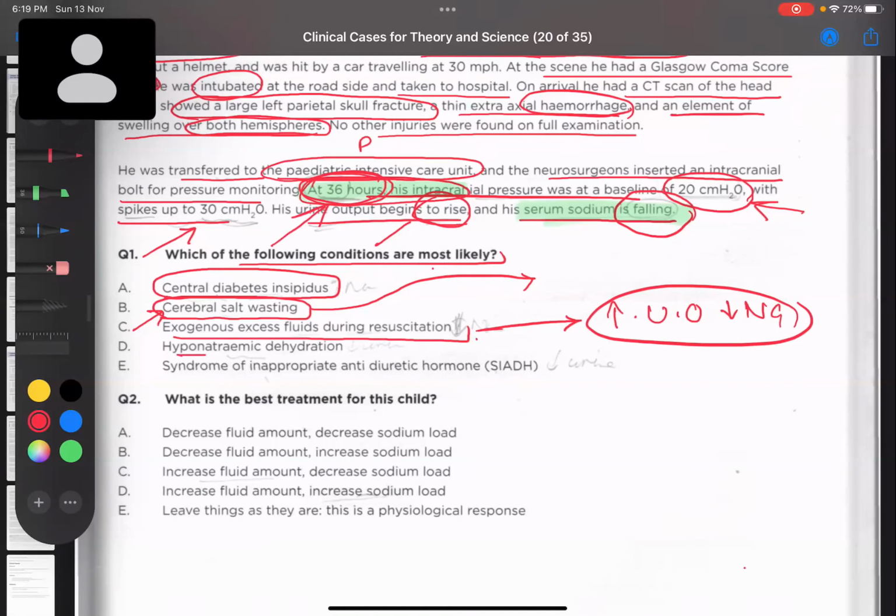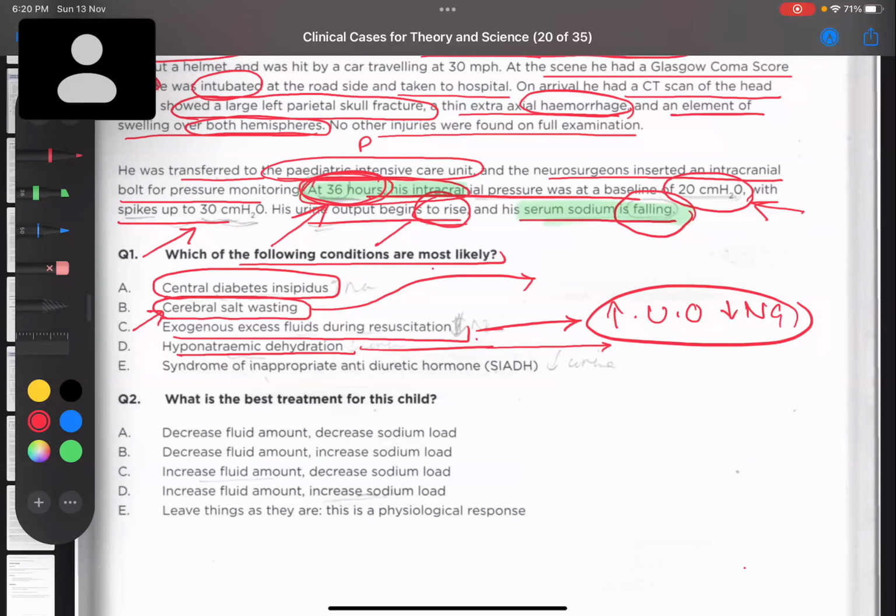Okay, so he's not presenting to us early. What about hyponatremic dehydration? Even this could be caused due to excessive fluid. Both of these cases that result from excessive fluid will mainly present very early in the child, within a few hours after resuscitation.